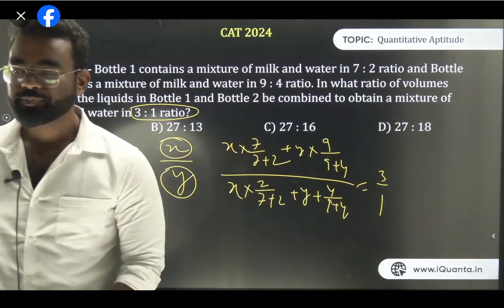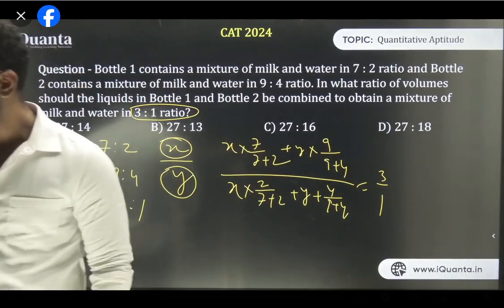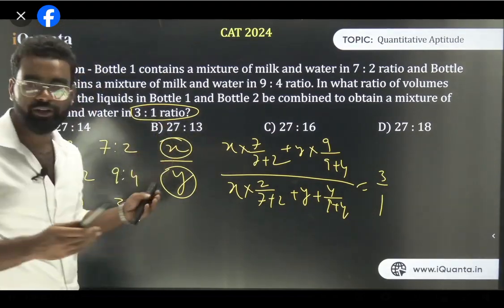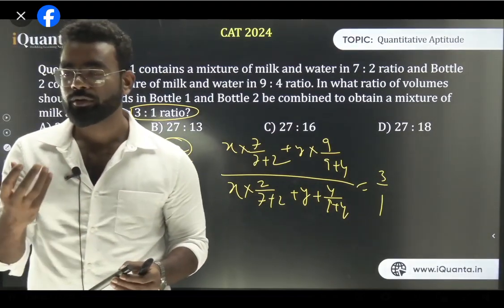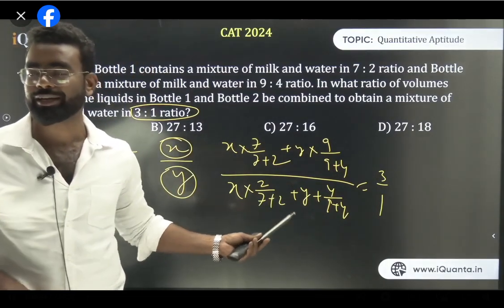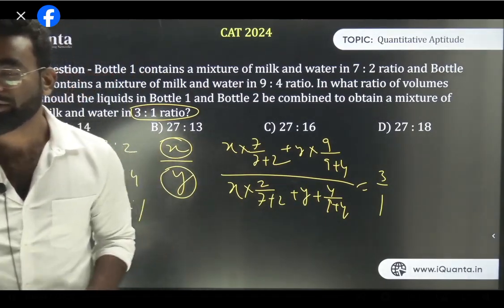Am I clear? 3 by 4 कैसे average हुआ? Because when these two things are being mixed, the actual quantity में 3:1 हो गया ना, after mixing. So the average quantity is 3 by 4. Am I clear? So you can solve it in this way also by taking X and Y. That is also fine. But generally it is not acceptable to solve it like this way.